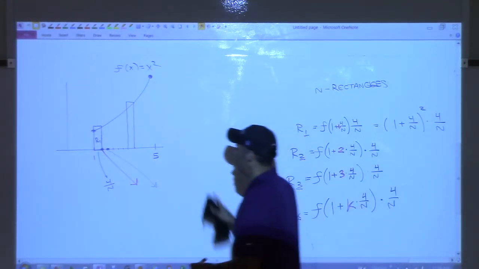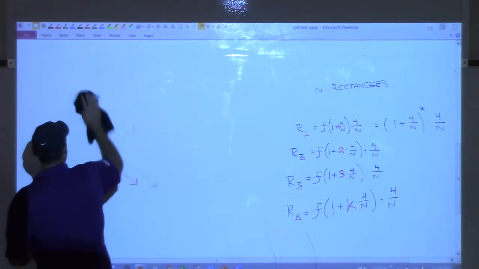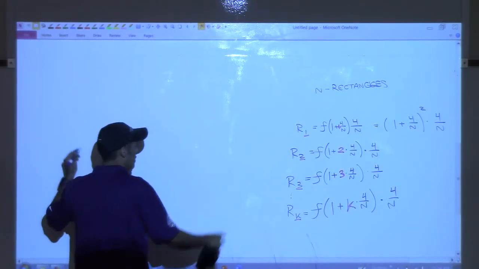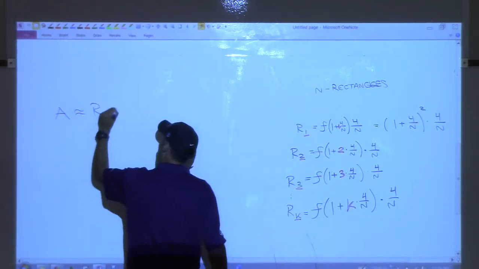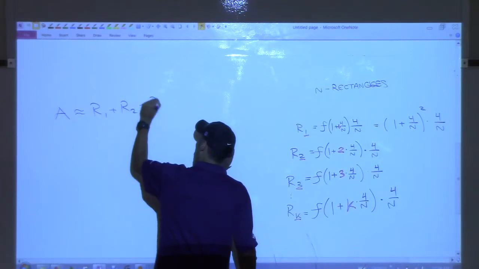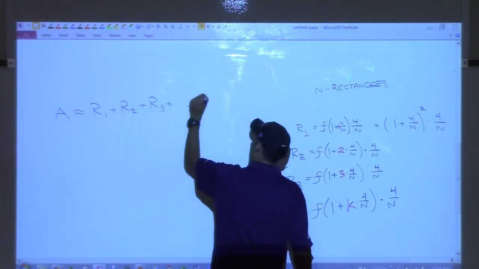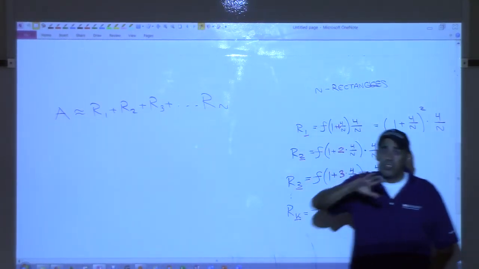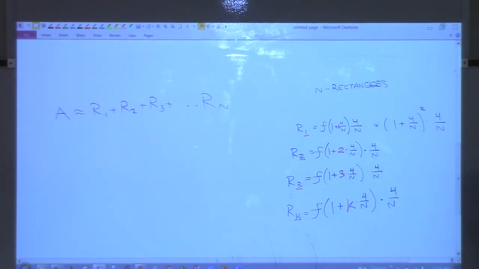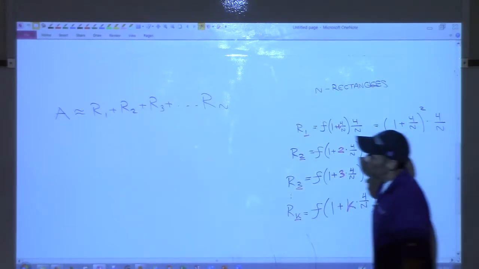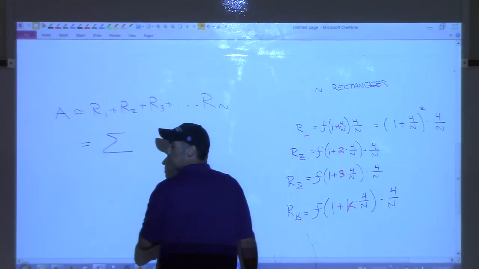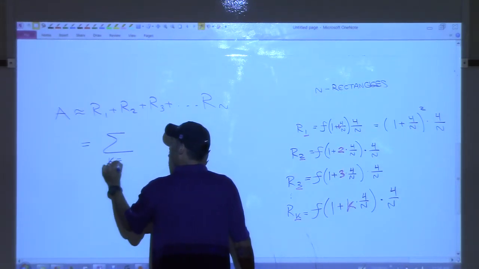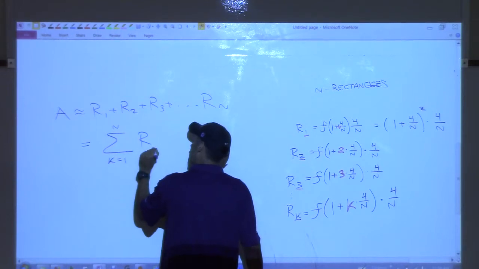So can I somehow write the area? The area should be approximately equal to R1 plus R2 plus R3 all the way out to my nth rectangle. The bigger n is, the better the approximation. So now I'm going to write that in sigma notation: the sum from k equals 1 to n of R sub k.